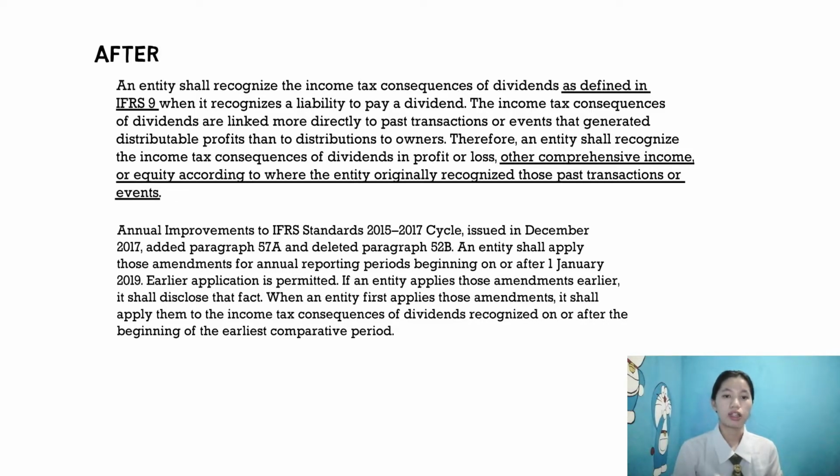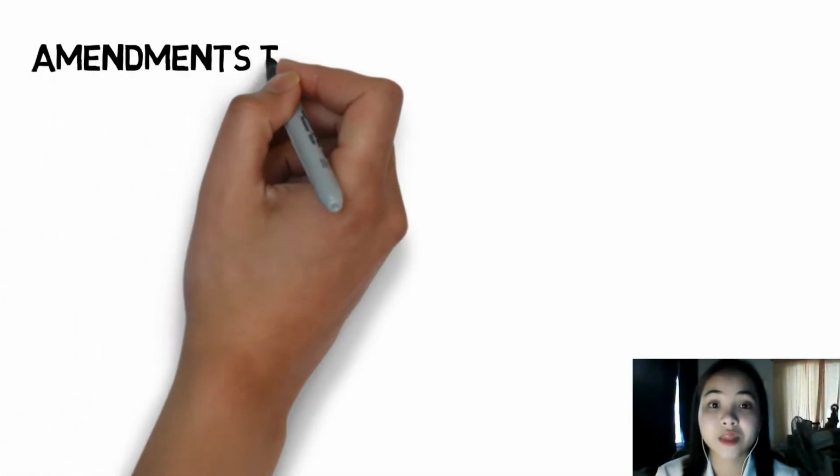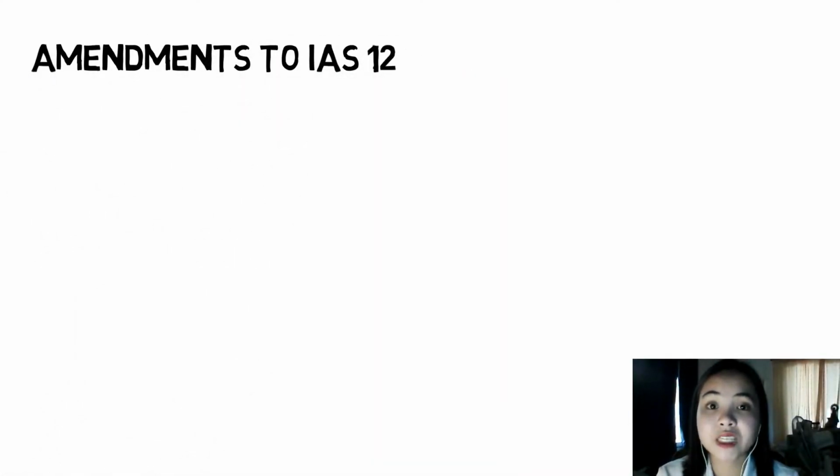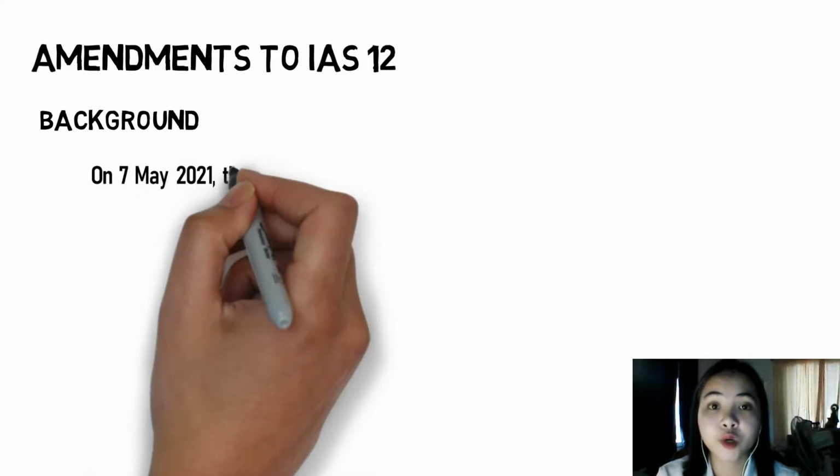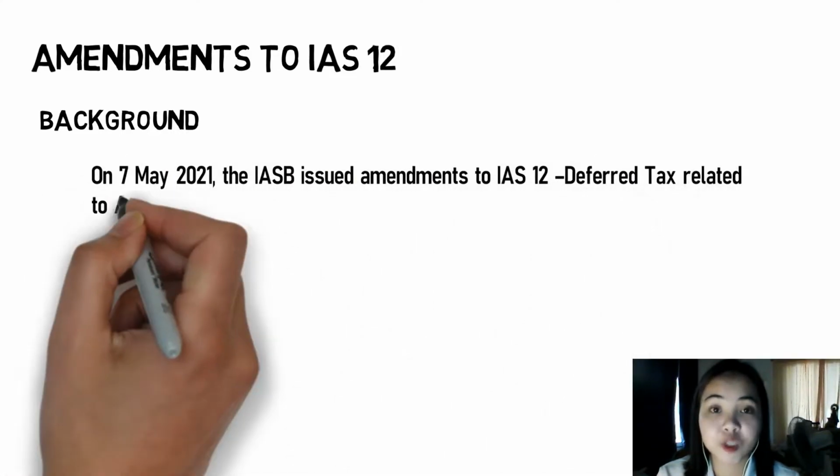If it is related to an instrument classified at fair value through other comprehensive income, the related tax will also sit in OCI, so that is why they have changed.